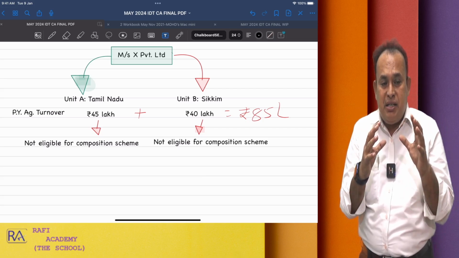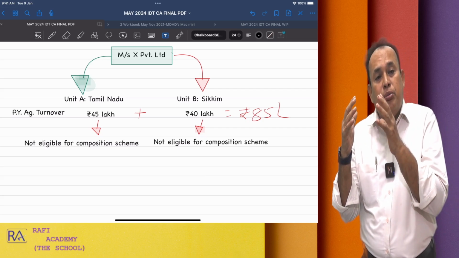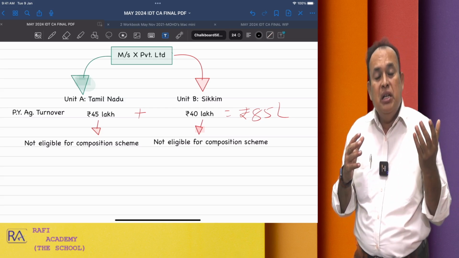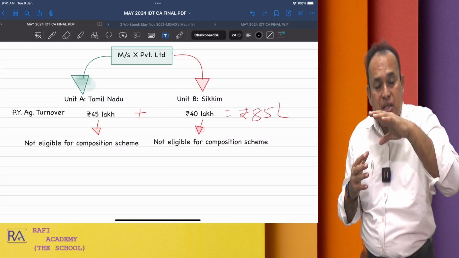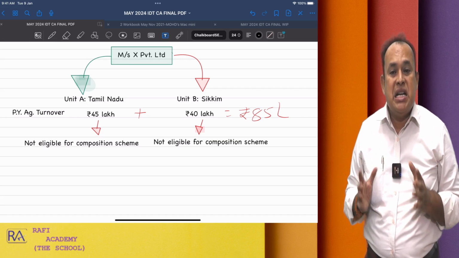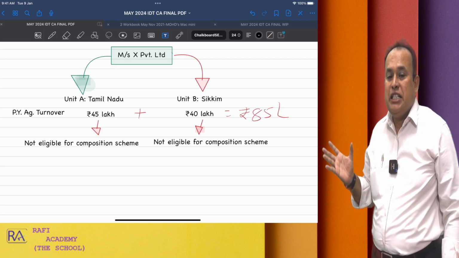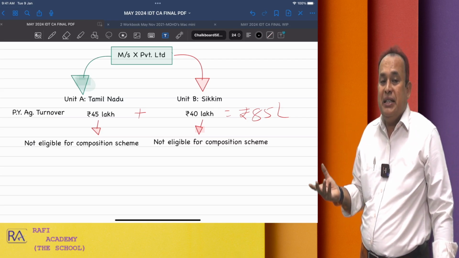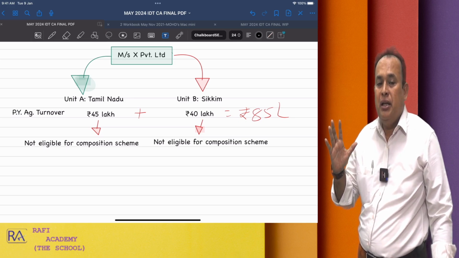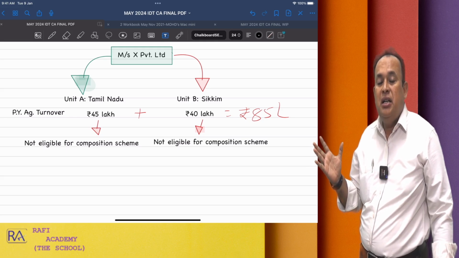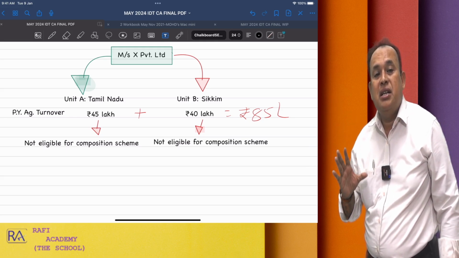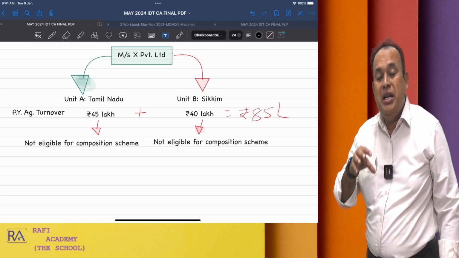If in one state a particular company is disqualified for composition scheme, in all the other states or UTs that company is also disqualified from composition scheme. Resultantly, for the ex private limited, in the given case, the higher turnover limit of 1 crore 50 lakhs does not apply. For ex private limited, the aggregate turnover limit remains 75 lakhs, since they have one unit in the